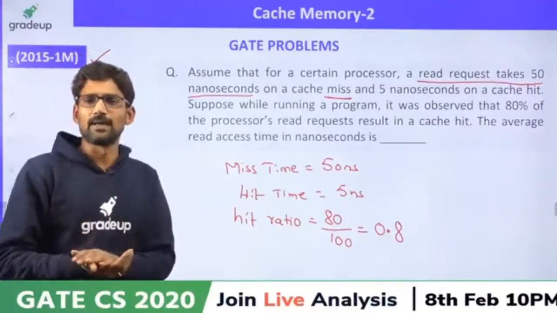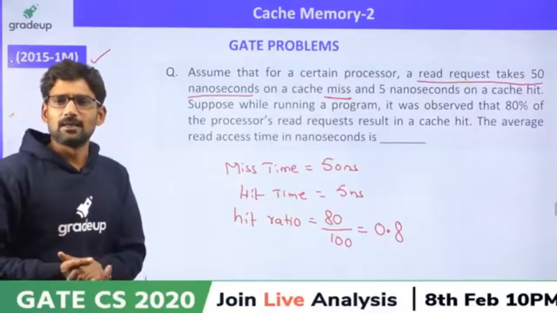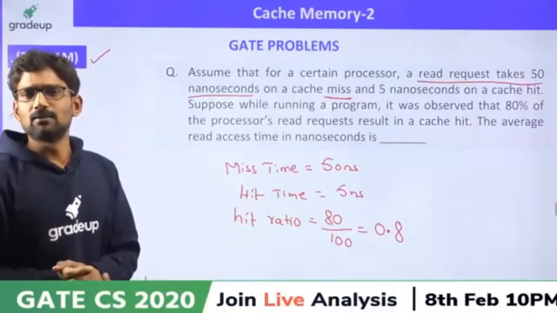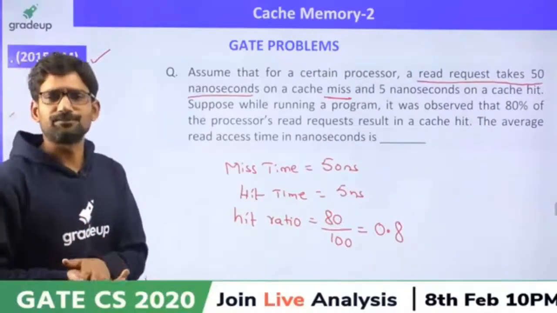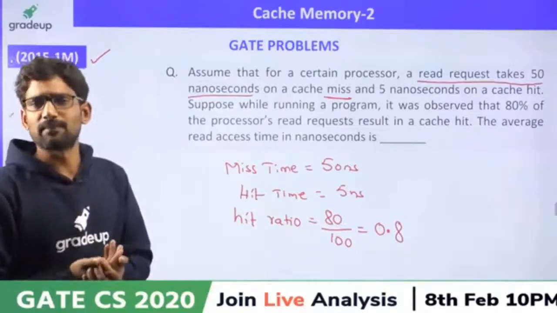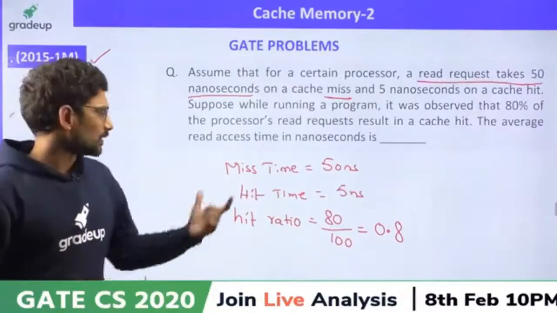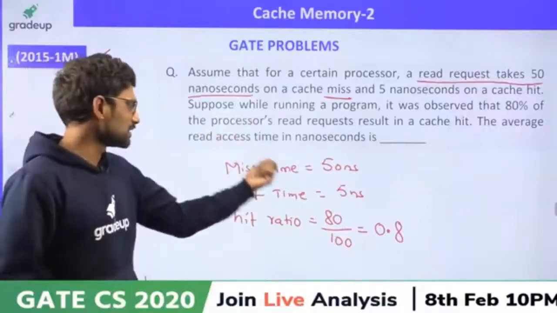14 nanoseconds, very good, very good. Roy is giving the answer, Priya, Rohit, good. What about app users? Students who are watching this session from the app, I am expecting a response from you. What is the answer for this? I have given the miss time.